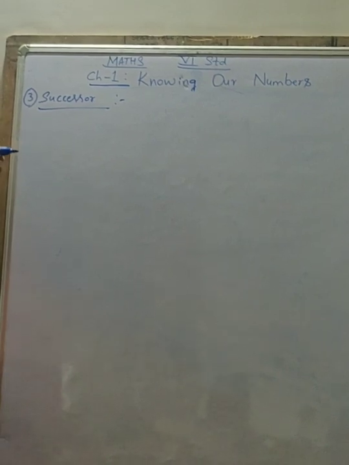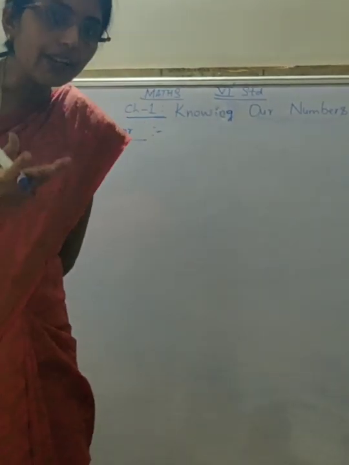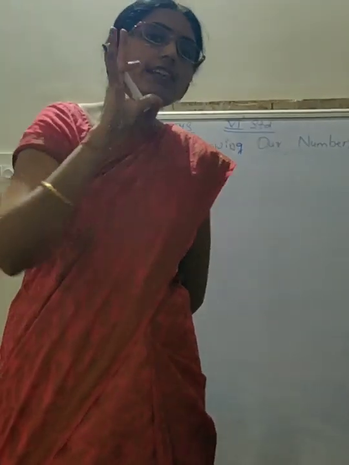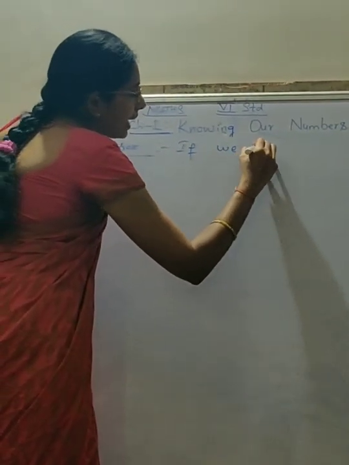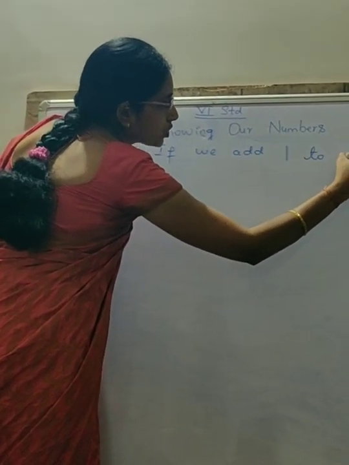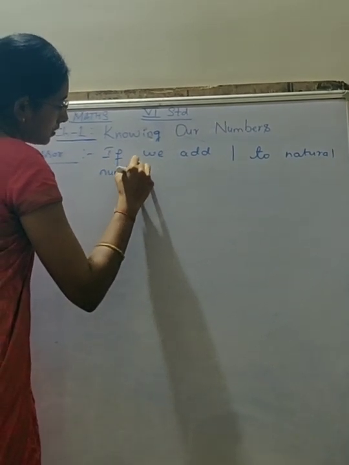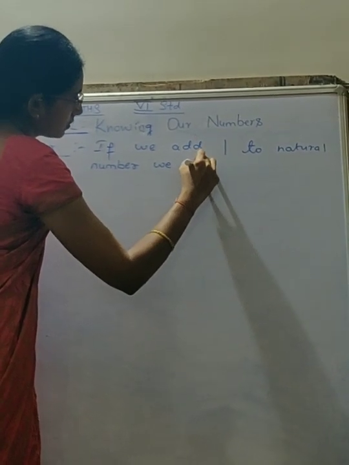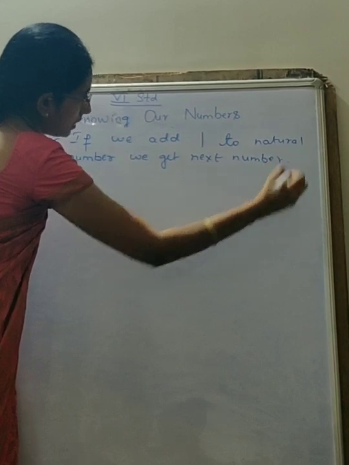What is called successor, children? See, if we add 1 to any natural number, we will get the next natural number, correct? That is called successor. See, if we add 1 to a natural number, we get the next natural number.